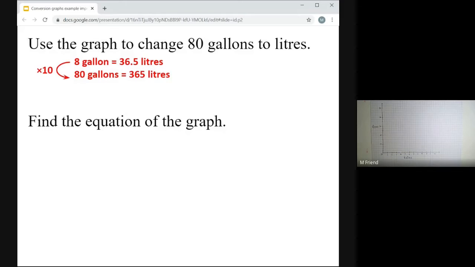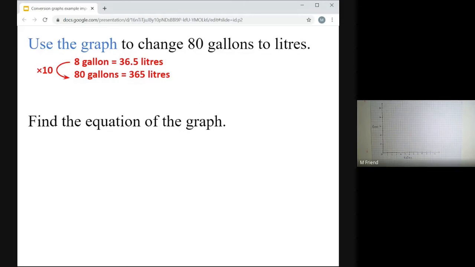But hang on a minute. When I did it earlier, I said it was 368. So which is it? Is it 368? Is it 365? Is it somewhere in between? Is it the average? It doesn't matter. It's only an estimate. We don't have to be perfect with the graph. We just have to read as close as we can.